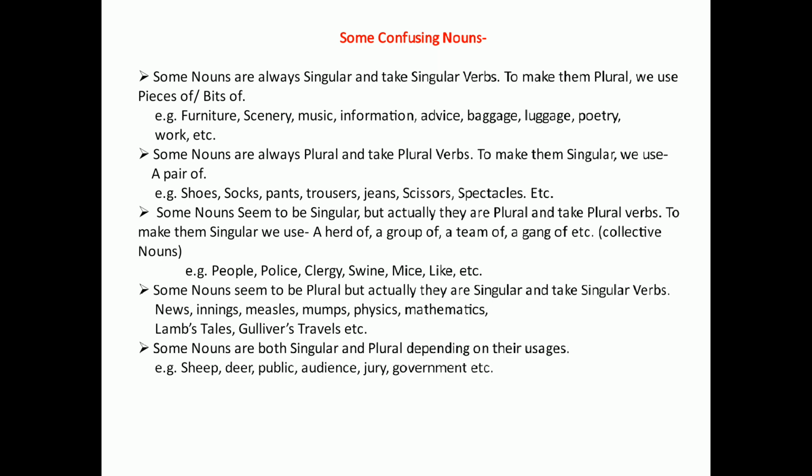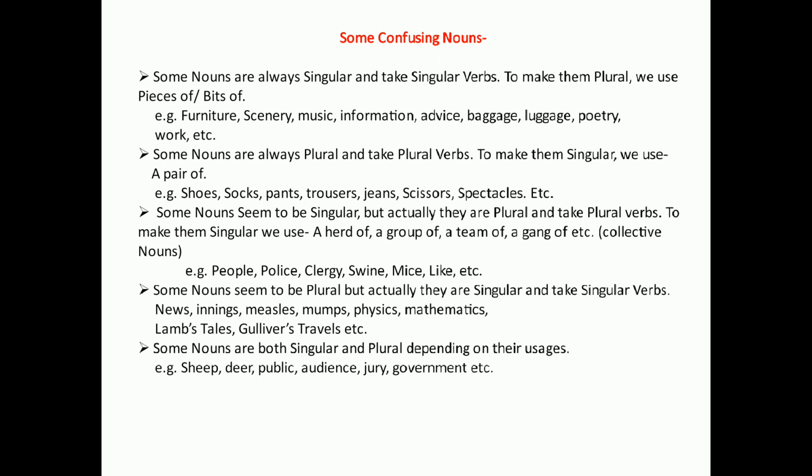For example, there are some nouns that are always singular and take singular verbs. Some nouns are always singular; these are actually uncountable nouns. To make them plural, we use pieces of or bits of.